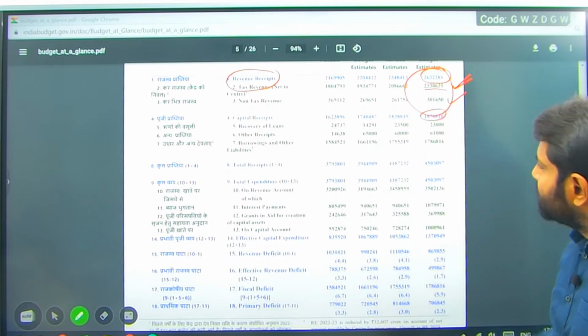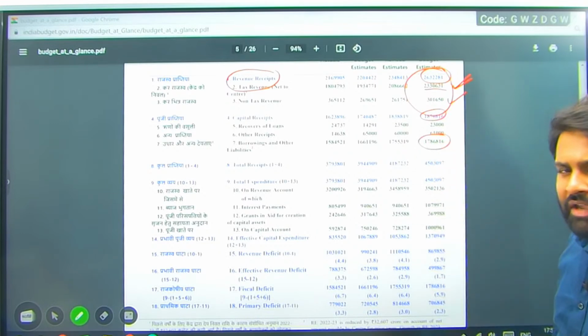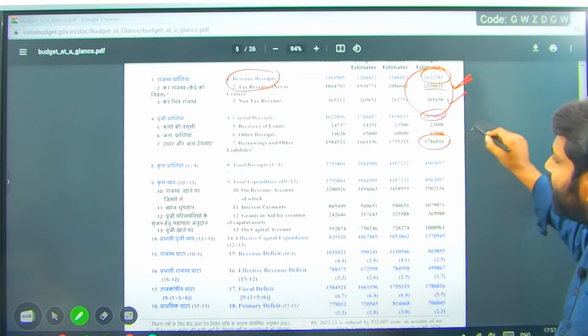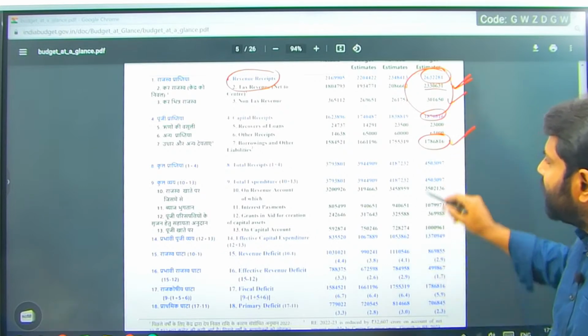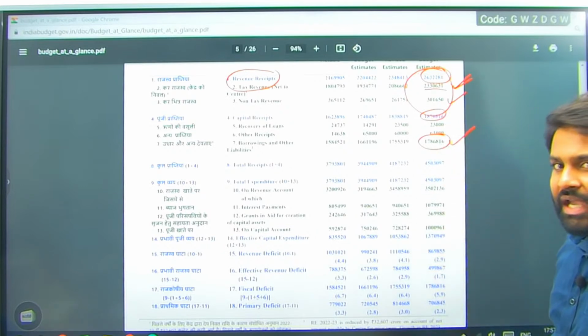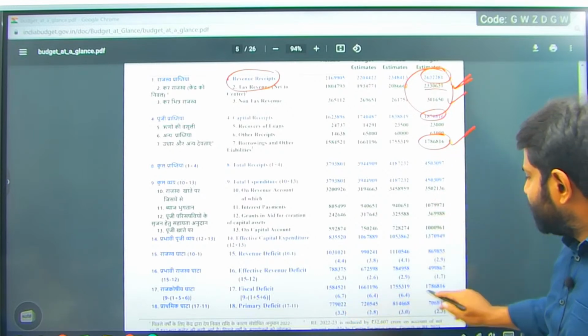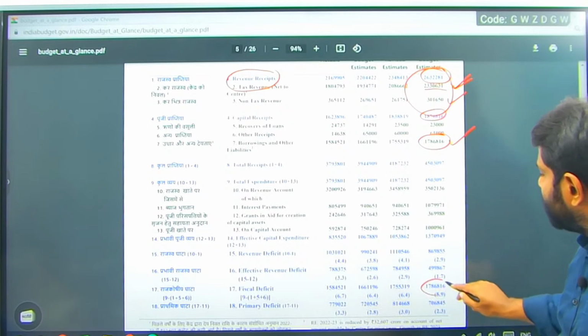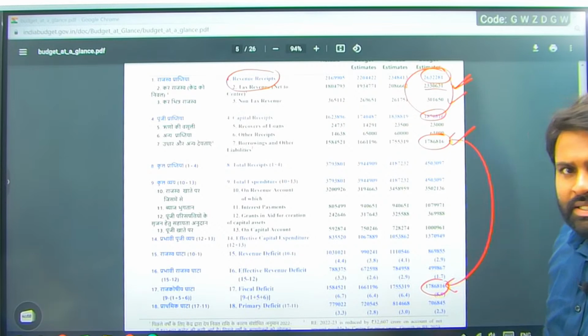you need to remember is 17 lakh crore, 17 lakh 86,816 crores is the money which we are borrowing in capital receipts. Out of 18 lakh 70,000, almost 17 lakh 86,000 is what we are borrowing. This will become the fiscal deficit. Can you see the two numbers same? These two numbers are same.